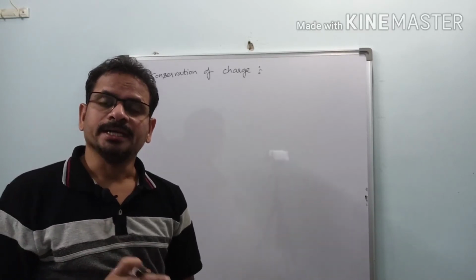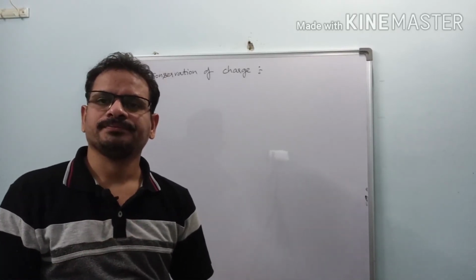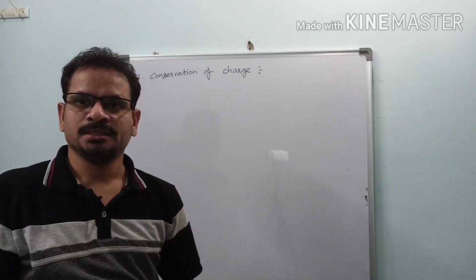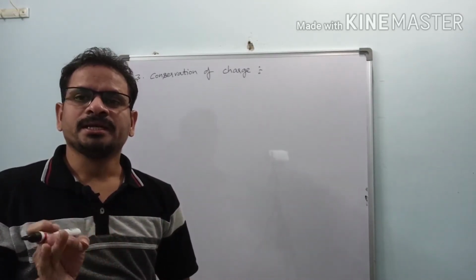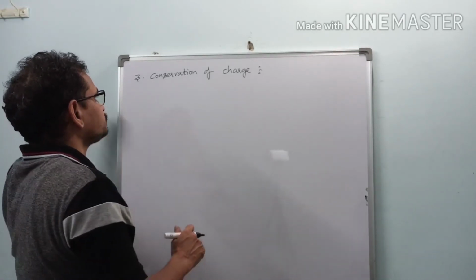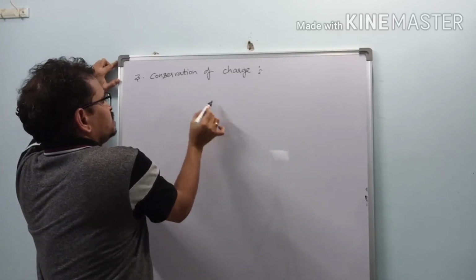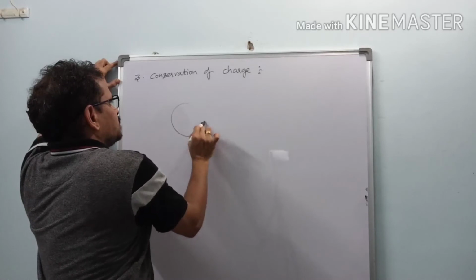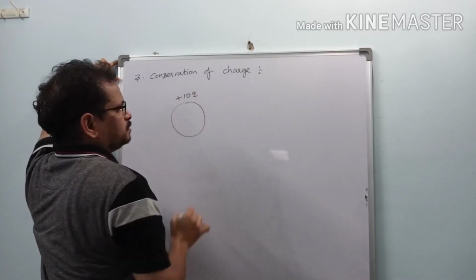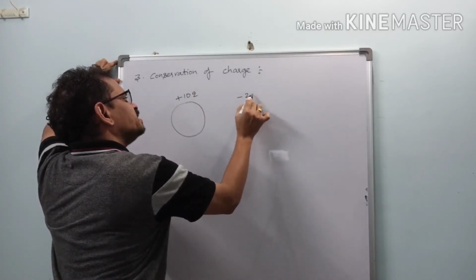What does it mean? It means that charge can neither be created nor be destroyed. So charge can only transfer from one body to another body. Hence we can say that charge is conserved. For example, let us consider an isolated system. Let us consider two spheres here. One has a charge of plus 10q, and here let us consider one more sphere, having a charge of minus 2q.